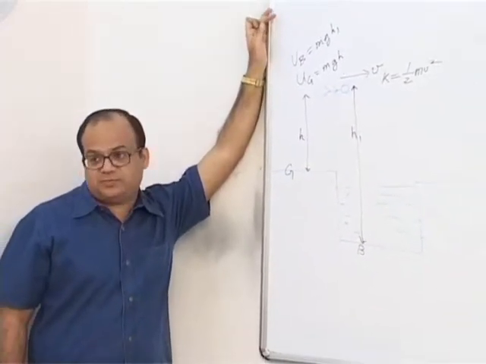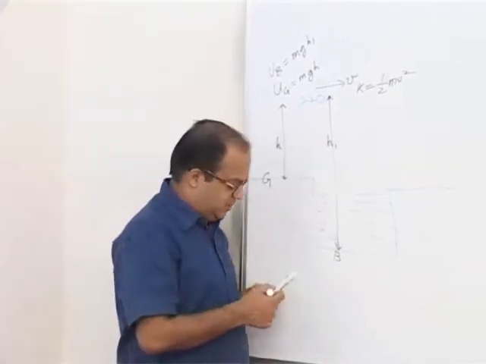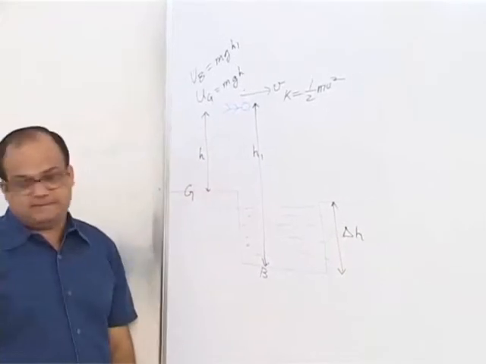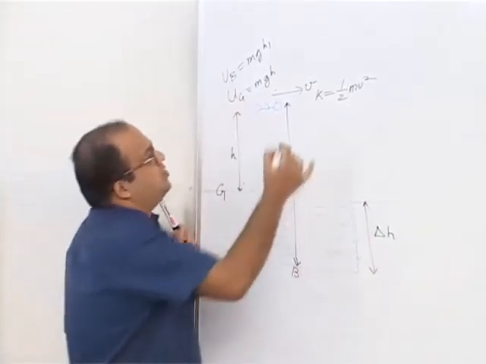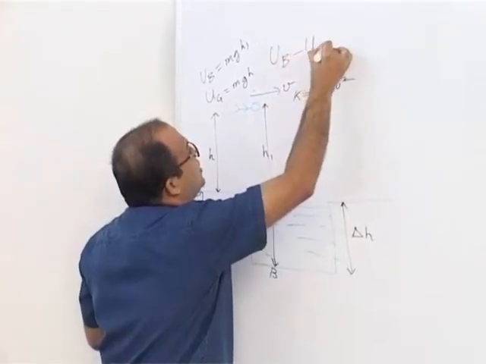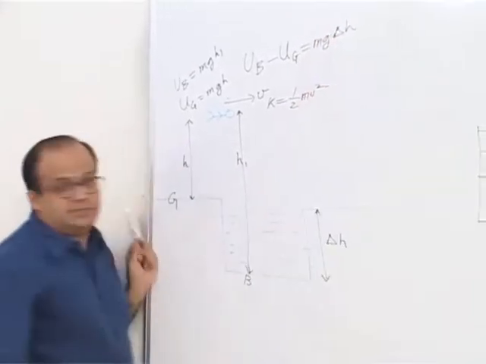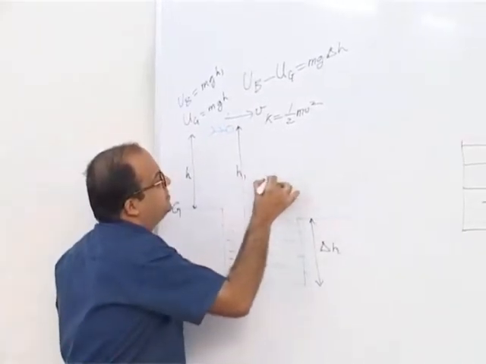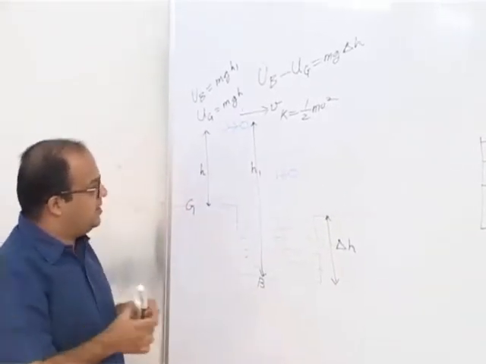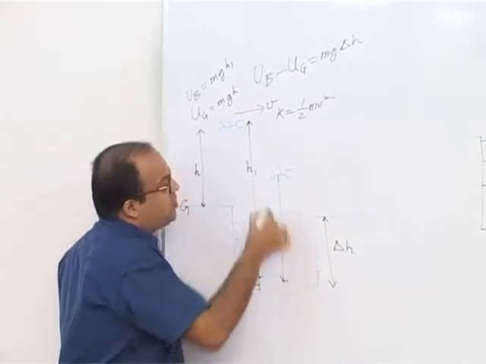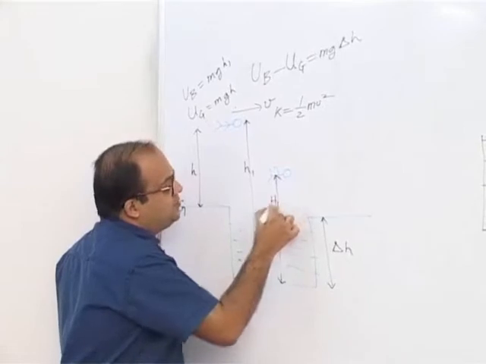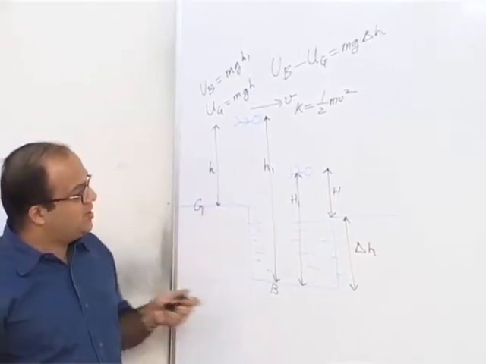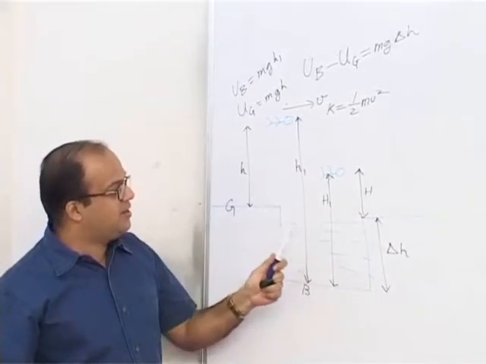Now what happens to the second orbit? Suppose the height of this lake is delta H. So the difference in these two potential energies, which is UB minus UG, will be mg delta H. Now suppose one more person is flying here, and the height at which he is flying with respect to the bottom of the lake is say capital H1, and this height is capital H. Now if we know mg delta H, we can find this potential energy.